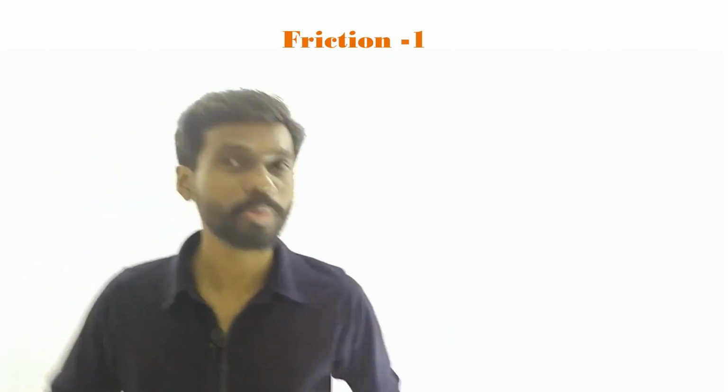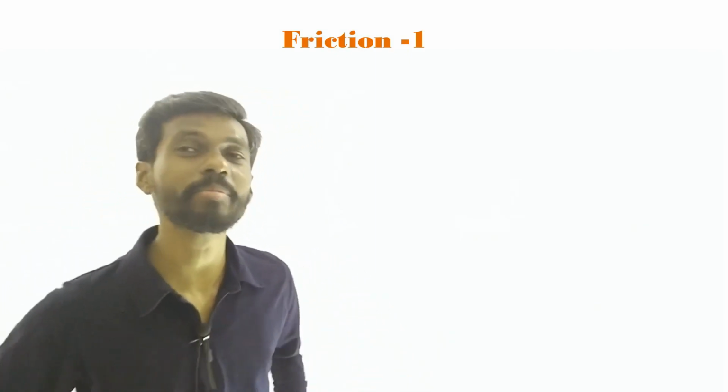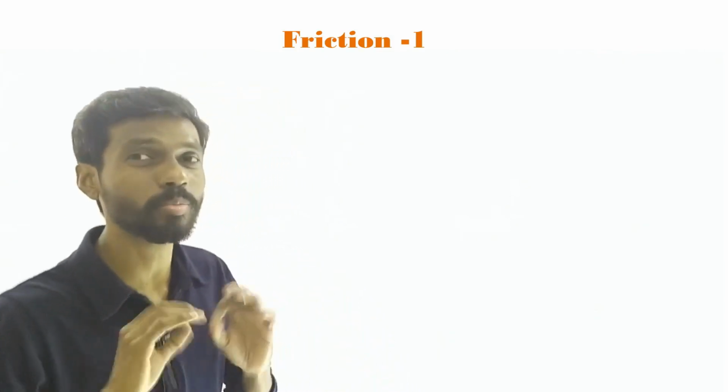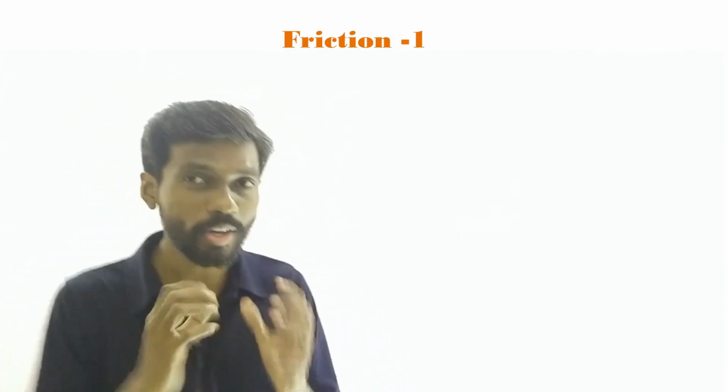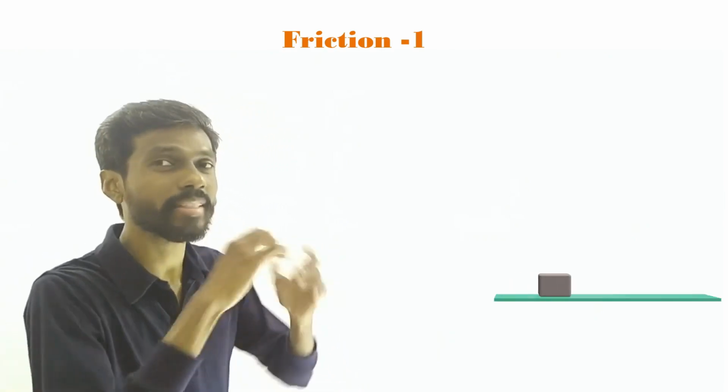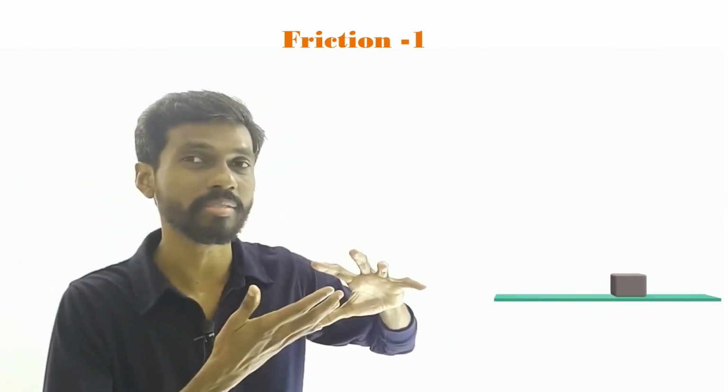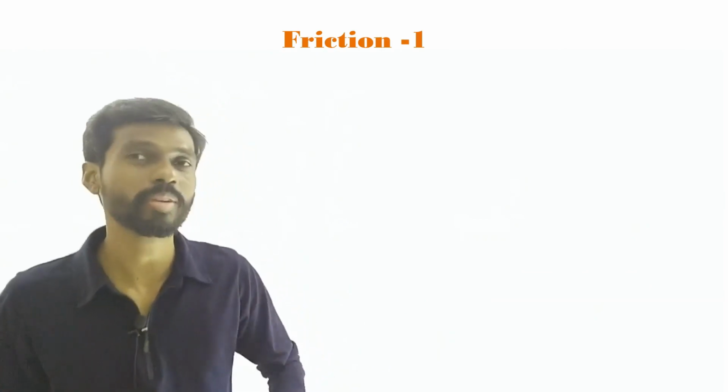So far our life has been so smooth that we have completely forgotten there was something called friction. Now it is time to face the reality. There is no object which is absolutely smooth. Friction is everywhere. When one object tries to slide over a surface, there is a frictional force between these two surfaces, right? So that frictional force is what we are going to discuss today.